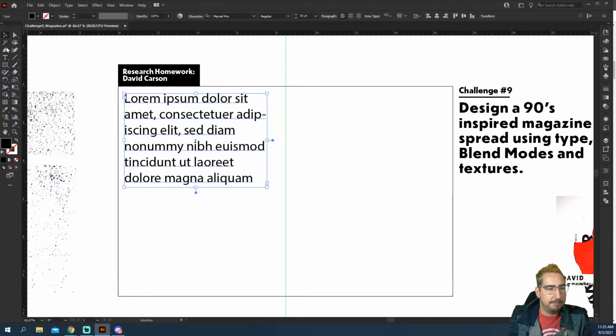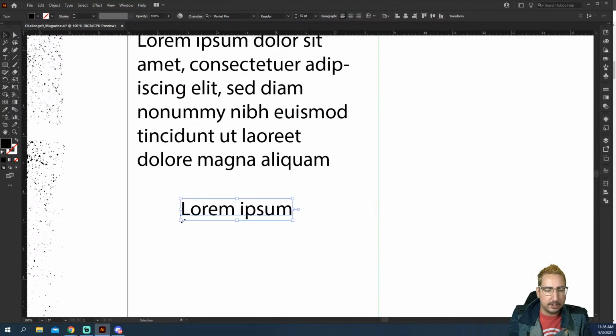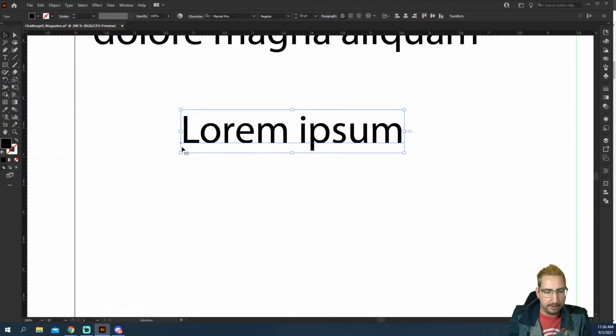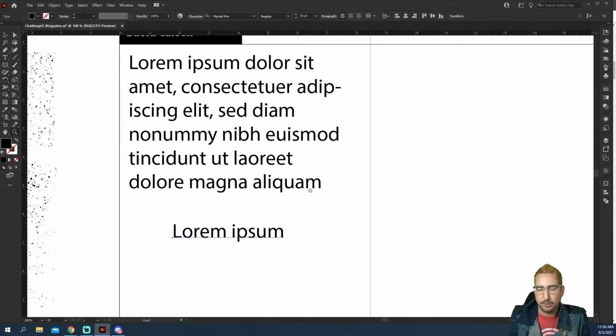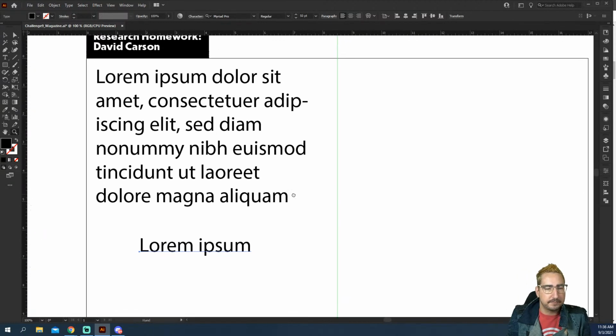Now, point type is when you use the type tool right here, and instead of clicking and dragging, we just click. So watch this. We click, and it's just going to give us one line. And you can see that point type is starting at a point. You can see that point right there. It is starting at a point and then continuing to the right. You can change the alignment to continue to the left or the right, either way. So those are the two kinds of type.